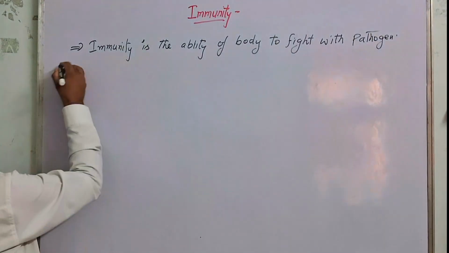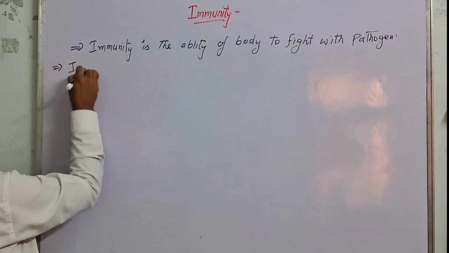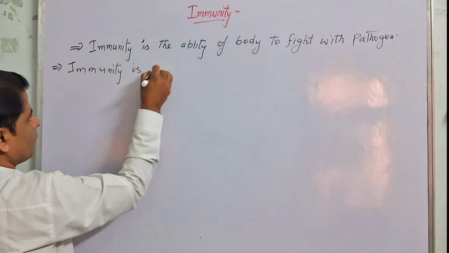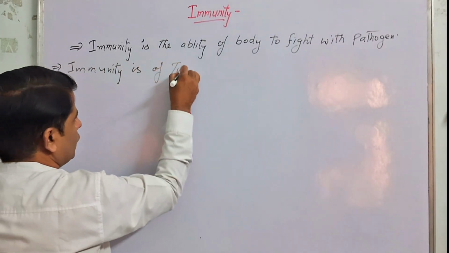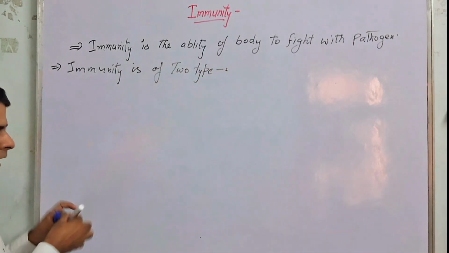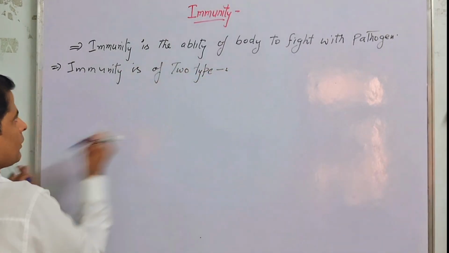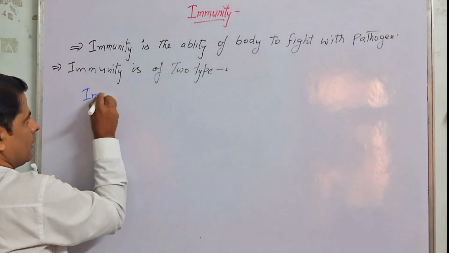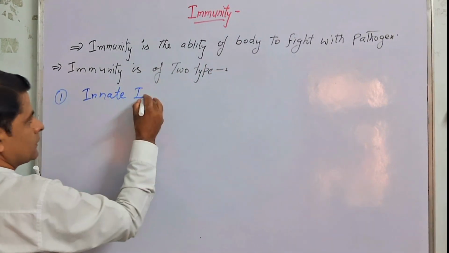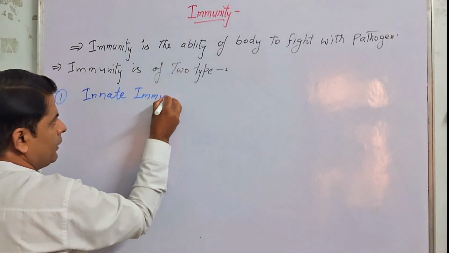So immunity is of two types. Number one, innate immunity. What is the meaning of innate immunity?